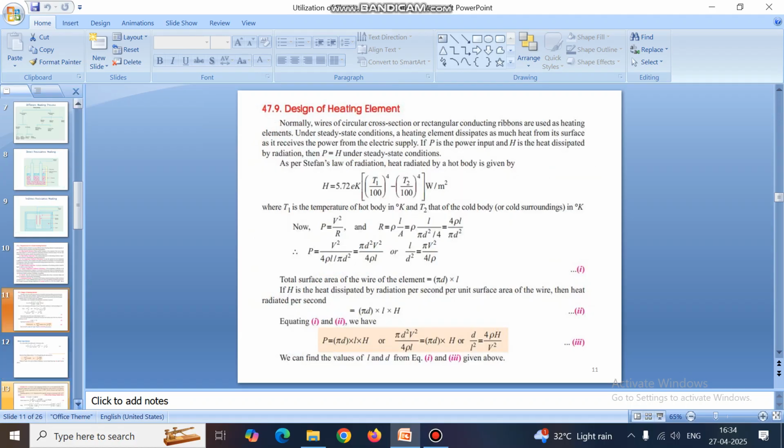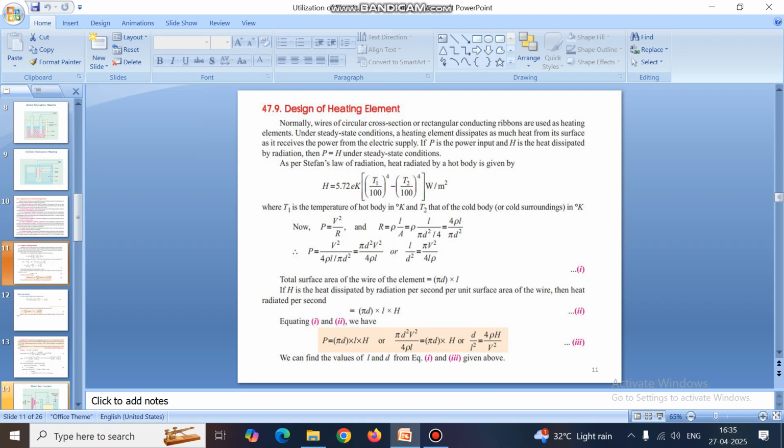Next one is design of heating element. We have seen that Stefan's law says that heat radiated from the system is H equal to 5.72 × e × k × (T1/100)^4 minus (T2/100)^4. It is proved.